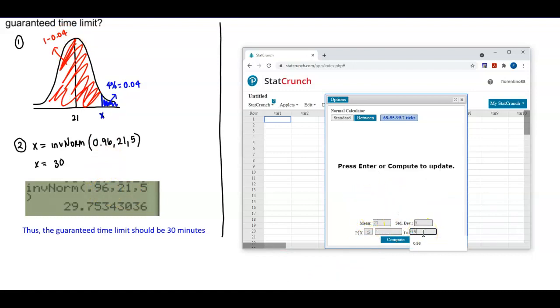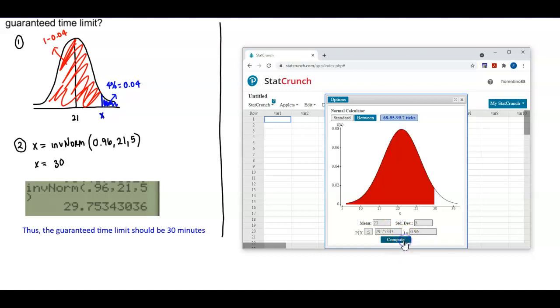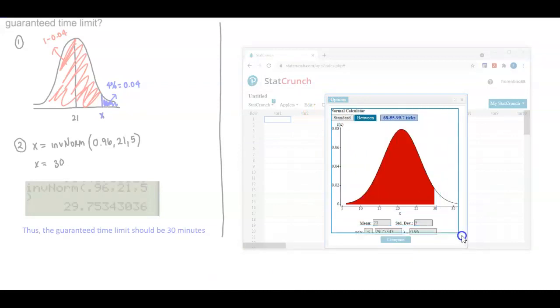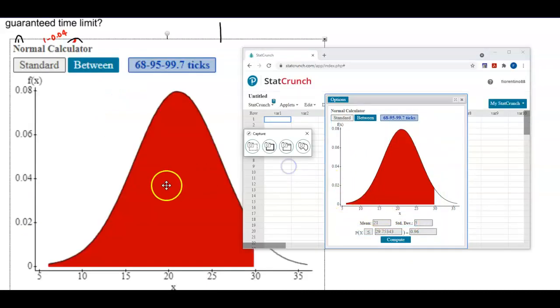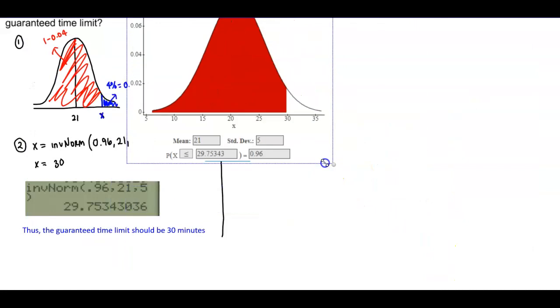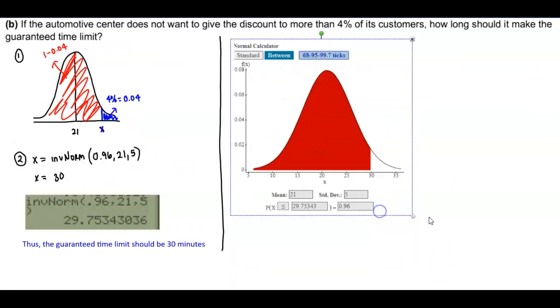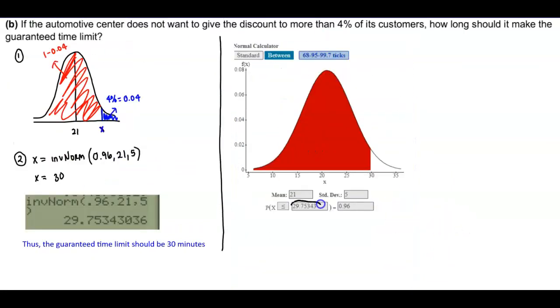So 0.96, then hit compute, and we get 29.7 there. Let's copy the picture of that. You can see that the value that we get for x here gives us approximately 30, and that's what we get for our result.